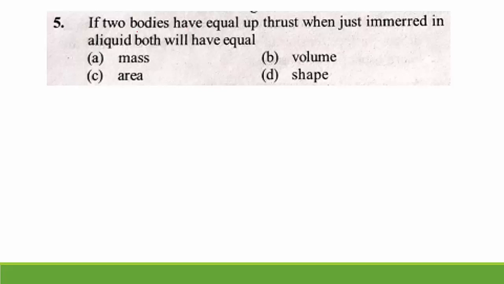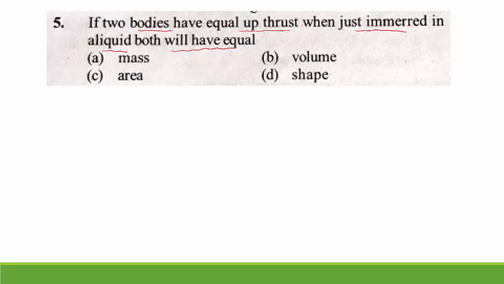Then fifth question, if two bodies have equal upthrust when just immersed in a liquid, both will have equal mass, volume, area and shape. So here we can remember buoyant force. According to buoyant force, the force exerted on two bodies is always equal when the buoyant force depends only on volume of the material immersed in it, and it does not depend on weight of the body.